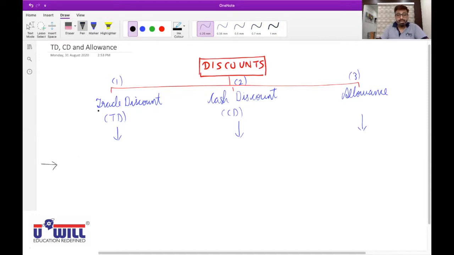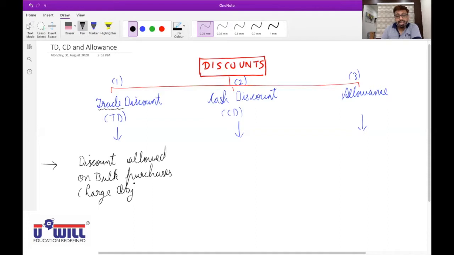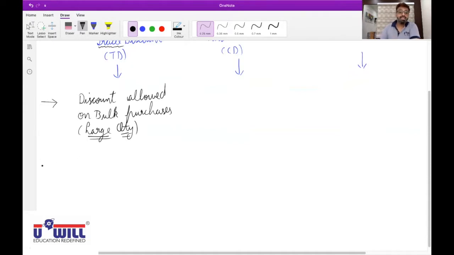See, trade means buying and selling. And discount on buying and selling can be given only when you buy or sell in huge quantity. So the actual meaning of trade discount is the discount allowed on bulk purchases. Bulk purchases means big quantity. If you purchase or sell a large quantity of goods, then ideally you must be given trade discount. This is the theoretical concept of trade discount.